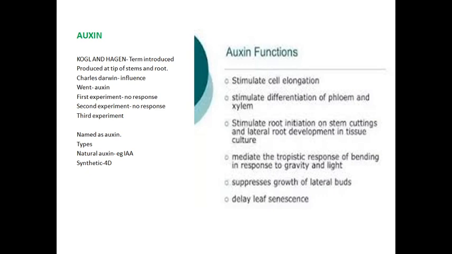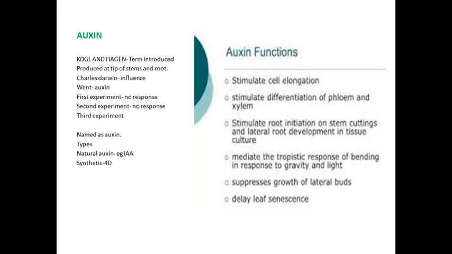The first hormone is called auxin. Already I told you that auxin comes under which hormone group? Growth promoters. Auxin has a history. How did the scientists discover auxin? The first hormone, how it was discovered, there is one small story.